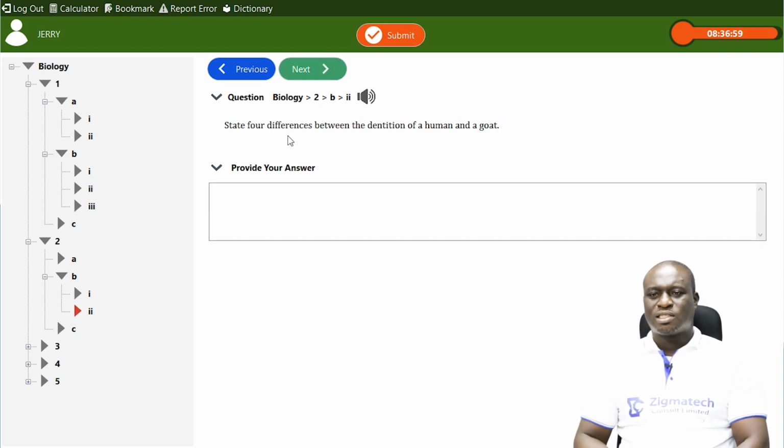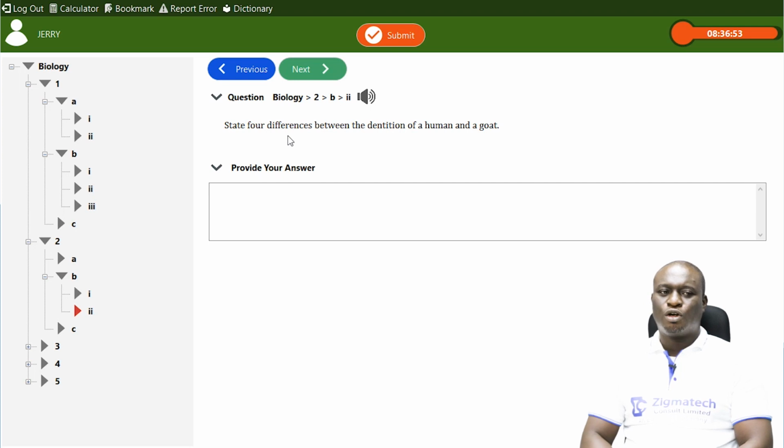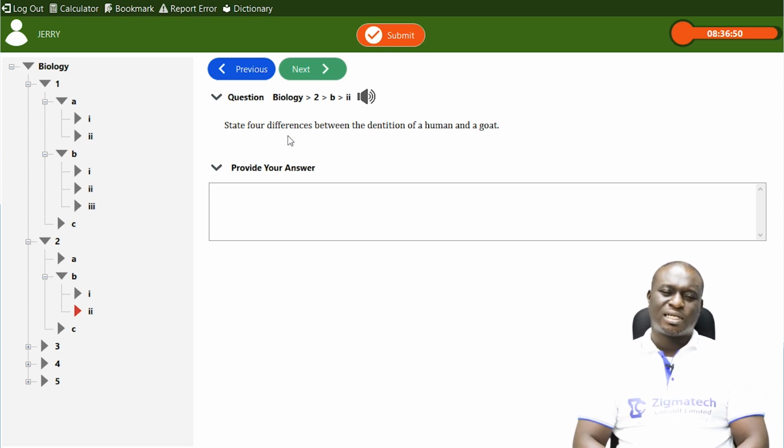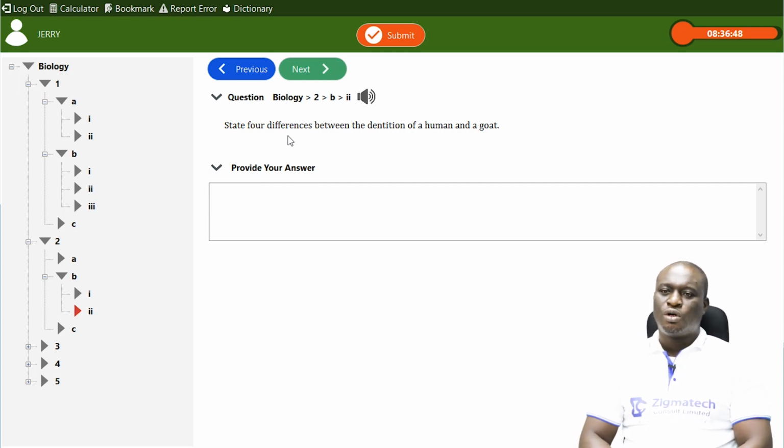Next question. State 4 differences between dentition of human and a goat. Now, humans belong to omnivores, so they feed on both plants as well as animals. While goats are herbivores. They feed only on plants. Now, what are the differences between these 2 organisms based on their dentition?